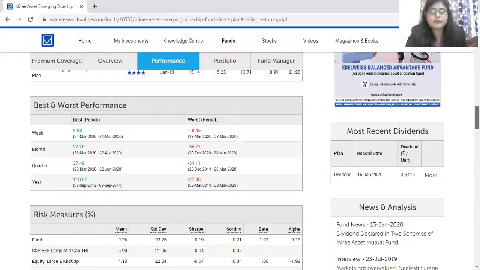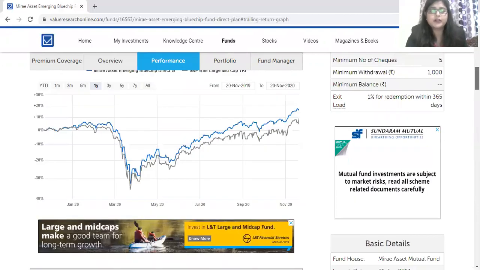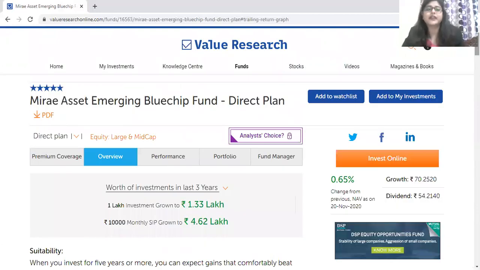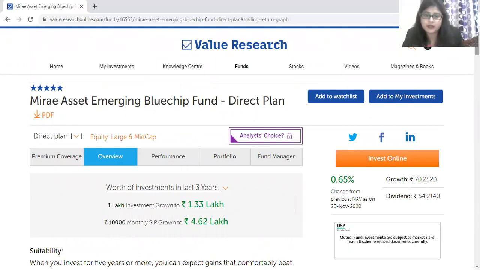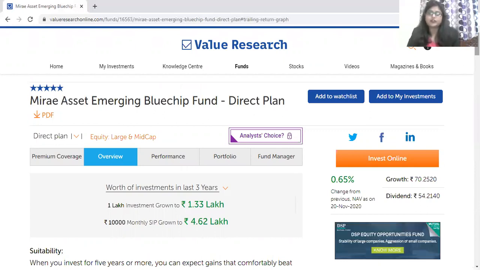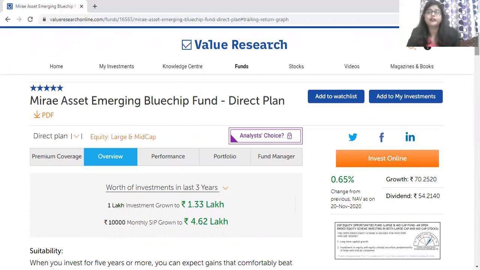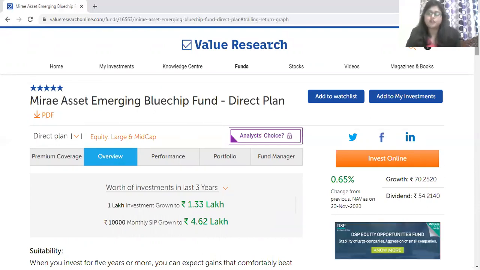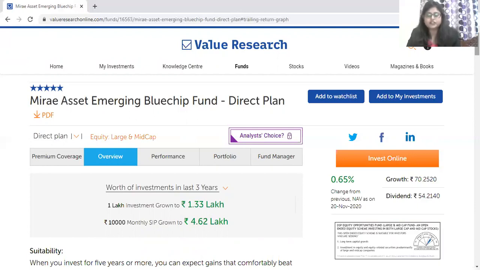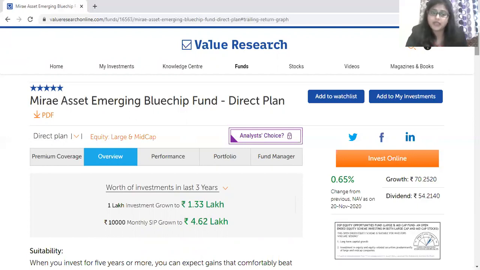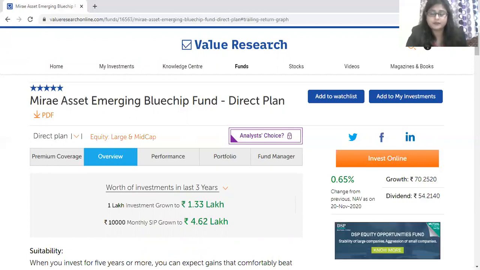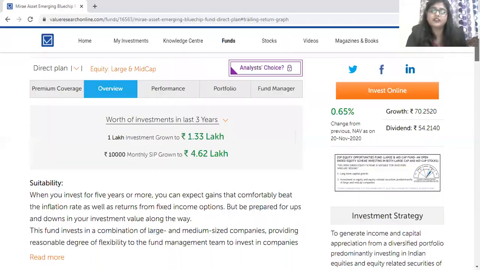So this was all about the analysis part of a particular mutual fund plan, that is Mirae Asset Emerging Blue Chip Fund Direct Plan. I cannot say that an investor must go with this particular plan, but I can say that if an investor has already invested, or wants to invest in this direct plan, then he or she can definitely go for that. It's not a bad choice, a good choice, but only if they have the patience to invest for more than 5 years, because any large or mid cap fund provides a tremendous return only after 5 years.